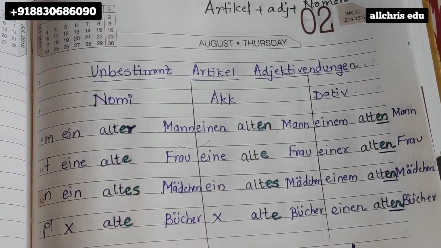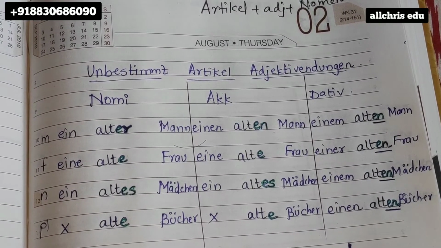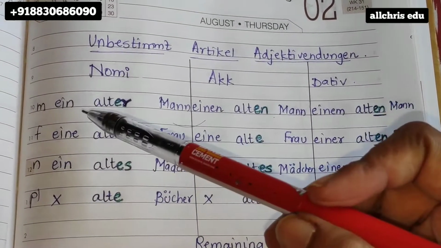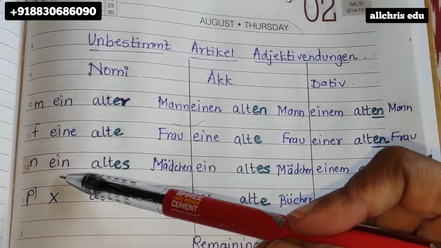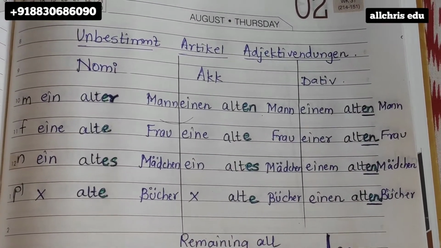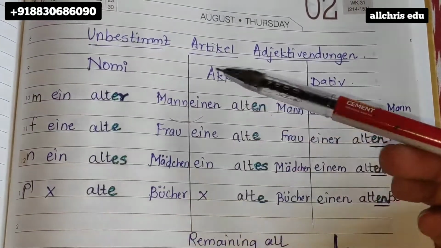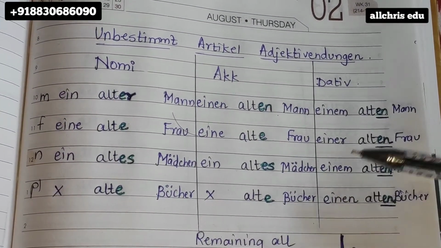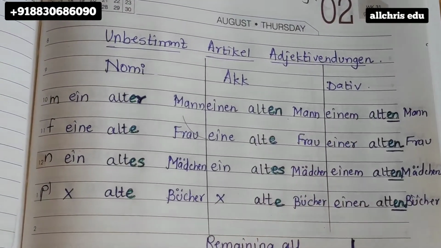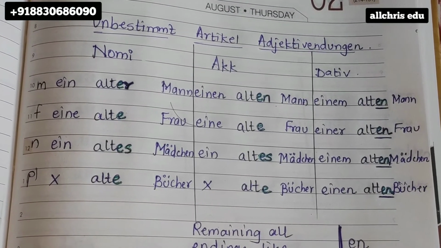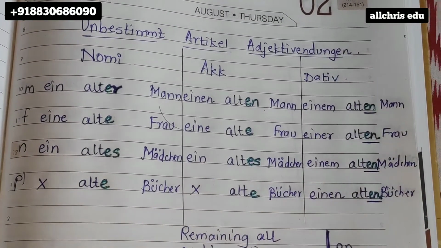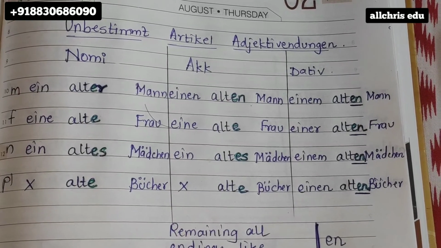So here, as you can see, there are three columns: nominative, accusative, dative, and we need to mention the articles first. So if you see over here, I have written articles first. All articles you write 1, 2, 3. Like you must have seen in bestimmt article adjective Endungen, I have shown you the steps what to do. First, write only articles. Once you have written the article, then if possible, write this with the red color. So alt, alt, alt, alt, everywhere you can just write alt. Don't write endings that time. Only alt. Once you have done that, then write nouns.